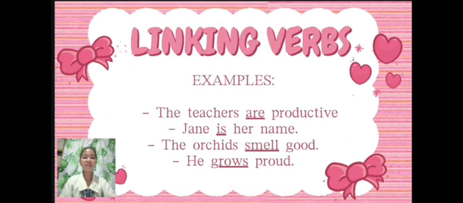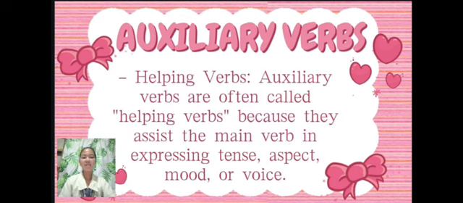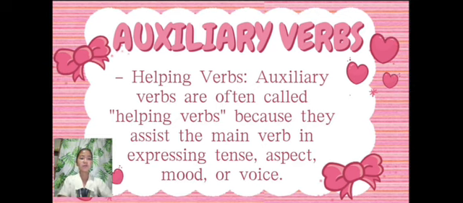Now, let's proceed to the topic of auxiliary verbs. What are auxiliary verbs? Auxiliary verbs are often called helping verbs because they assist the main verb in expressing tense, aspect, mood, or voice. They are used alongside a main verb to form a verb phrase, and they help clarify the tense, aspect, mood, or voice of the main verb, making the meaning of the sentence more precise.